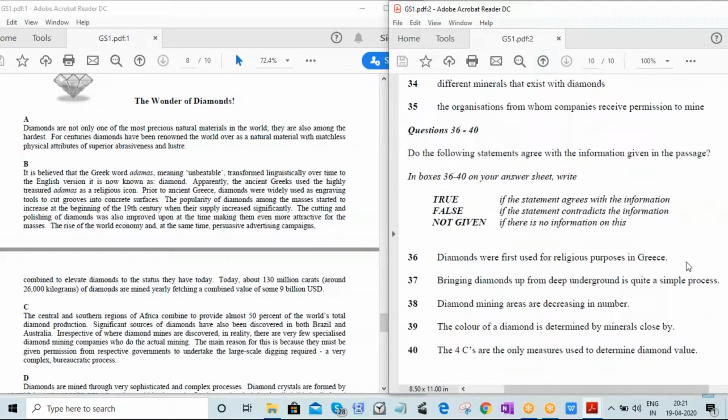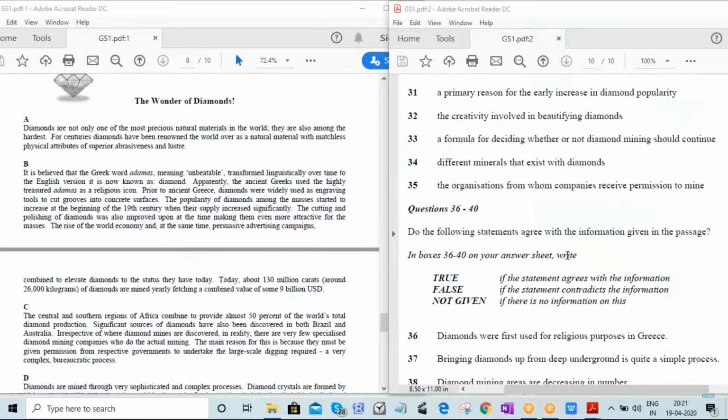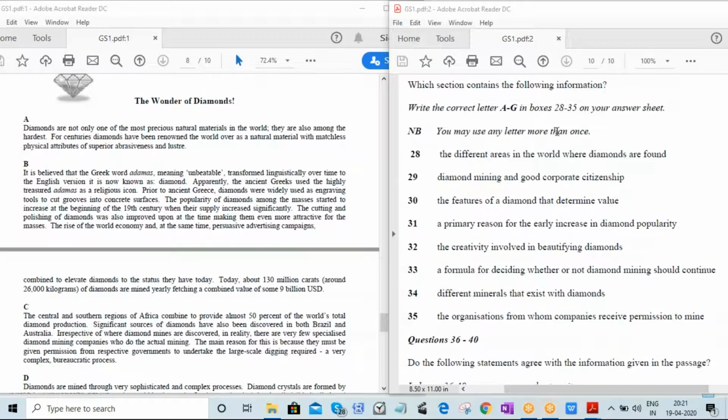I know true, false, not given questions will be in sequence only. The answers will be in sequence. But for the first question, the answers are not in sequence. So here I may have to underline all the keywords and scan for the keywords totally.